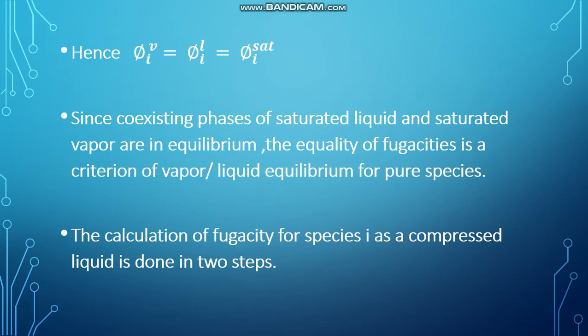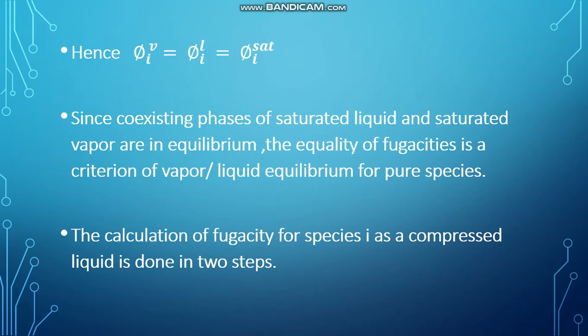Since the coexisting phases of saturated liquid and saturated vapor are in equilibrium, the equality of fugacities is a criterion of vapor-liquid equilibrium for pure species. To prove the fugacities as a criterion of vapor-liquid equilibrium, you have to prove this equation: phi i^V is equal to phi i^L, which is equal to phi i^sat.